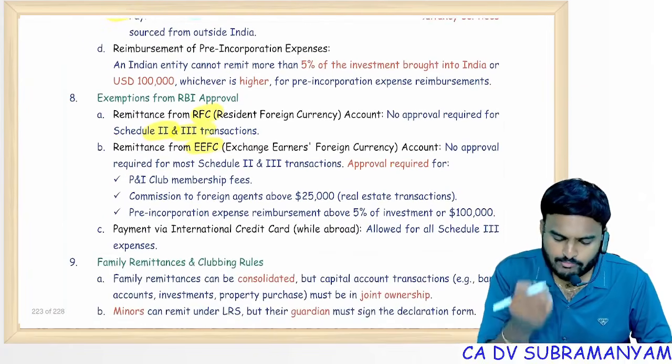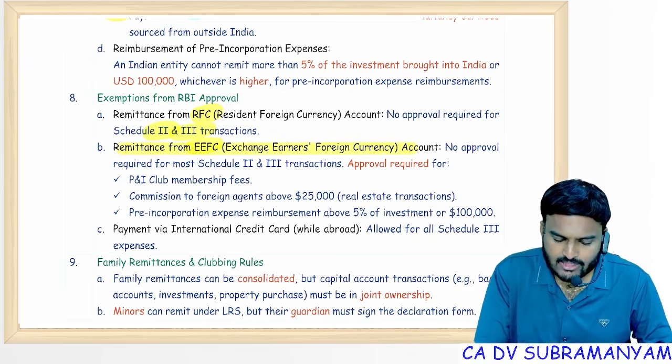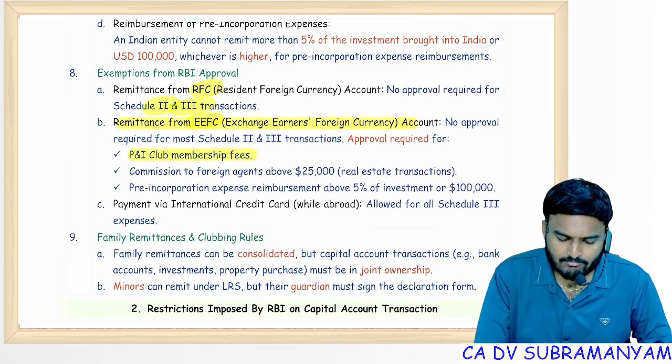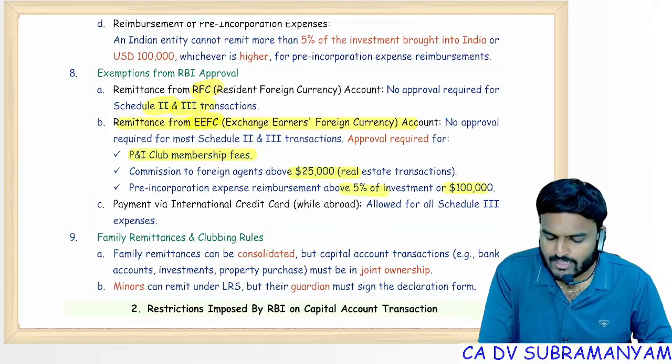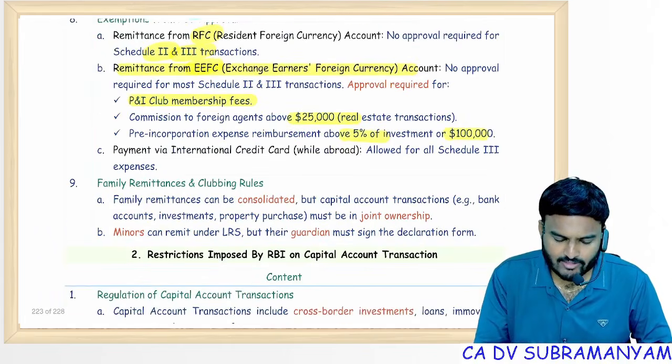Schedule 1 obviously prohibited, Schedule 2, Schedule 3 allowed, whereas for EEFC accounts: P&I club membership fees, commission to foreign agents above $25,000 or 5%, whichever is higher, pre-incorporation expense reimbursement above 5 lakhs or 1 lakh USD, whichever is higher. In these cases, permission from the central government is required.